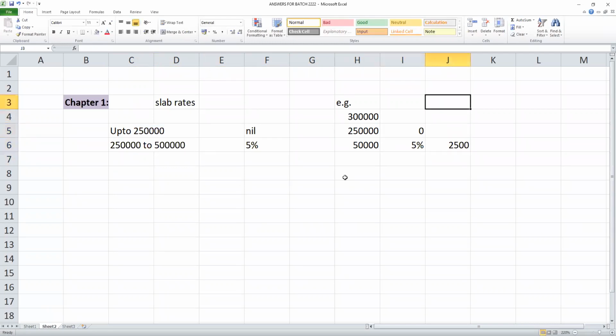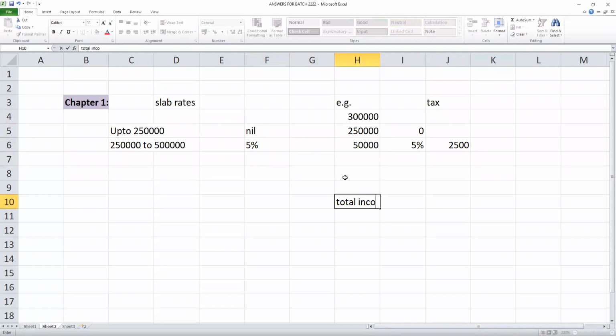So how much is your tax? 2,500. One more thing: they say total income.